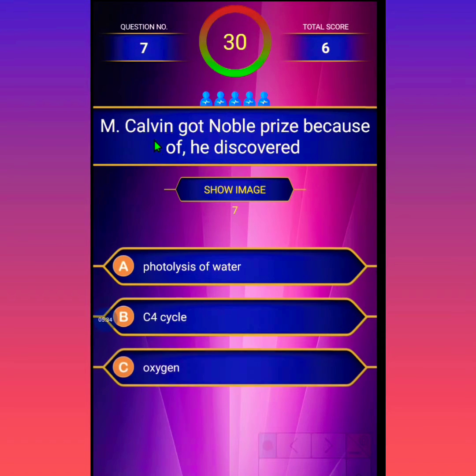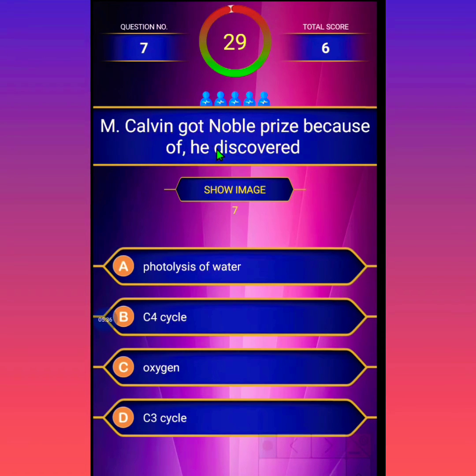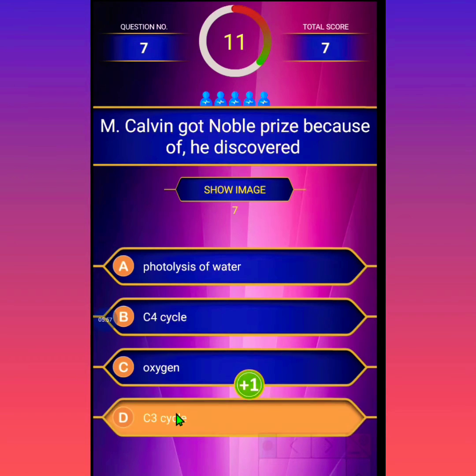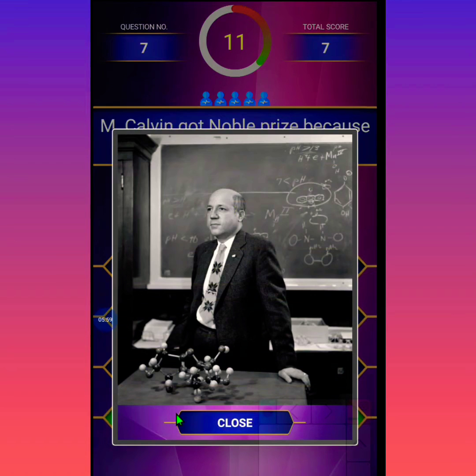Melvin Calvin got a Nobel Prize because he discovered: the first option is photolysis of water, second option is C4 cycle, third option is oxygen, and fourth option is C3 cycle. So Melvin Calvin got the Nobel Prize because he discovered the C3 cycle. So we can see this theory of Melvin Calvin.